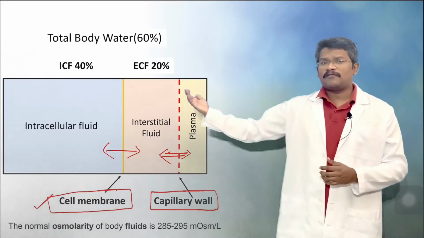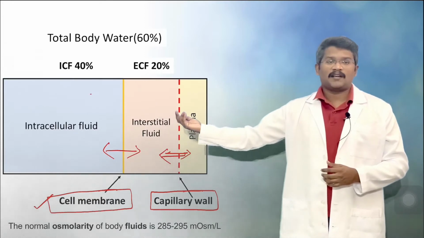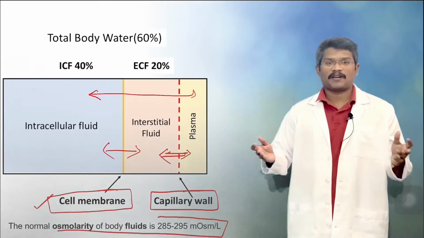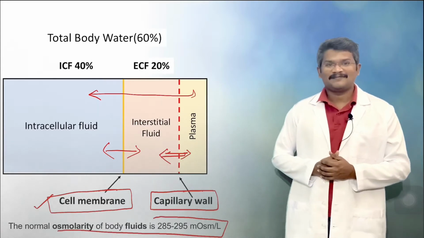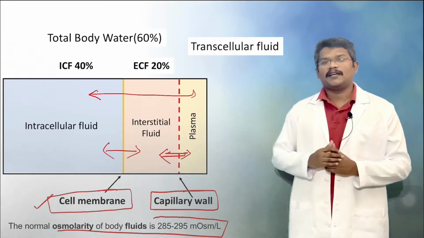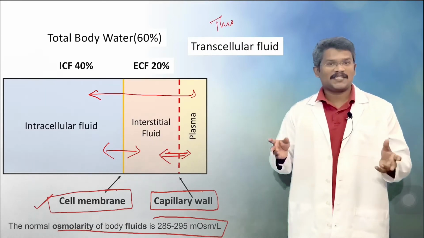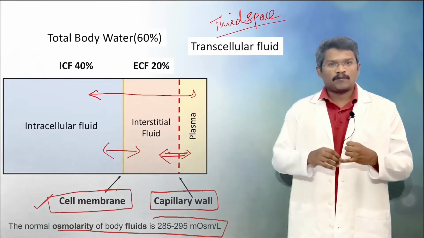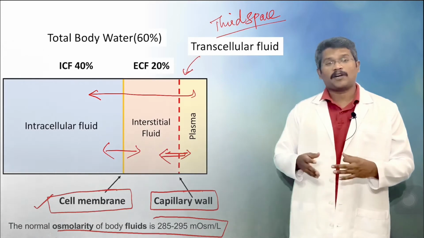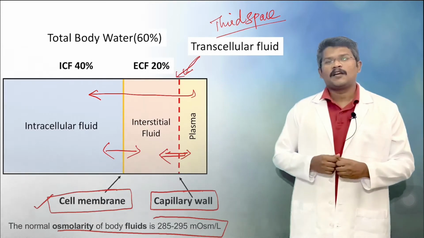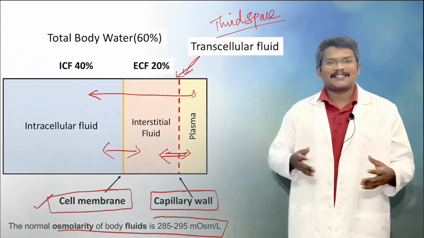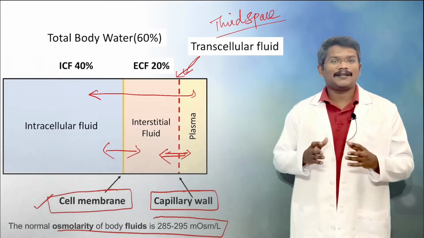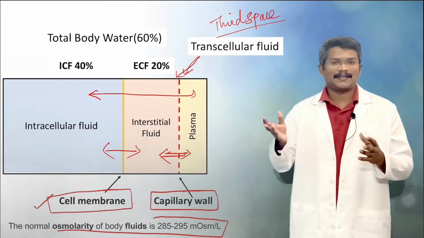So the water freely moves between all the compartments, and that's why the osmolarity of all the compartments is always the same, between 285 and 295 milliosmoles. There is also a third compartment in the extracellular fluid, also called the third space, that is the transcellular fluid, which includes fluids like cerebrospinal fluid, peritoneal fluid, pericardial fluid, and others. This compartment is not easily exchangeable with the other compartments, and its secretion and absorption are tightly regulated by the epithelial cells lining their respective cavities.